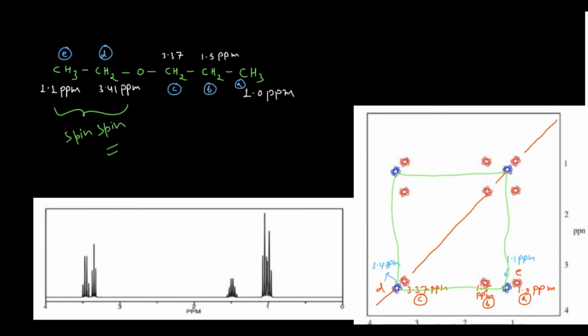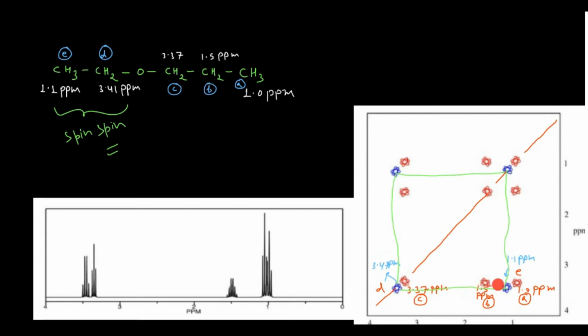A is correlating with B, and this B is also correlating with the 3.37 at C. If you travel further and come here, you will find the peak at 3.37. So these three peaks are correlating.